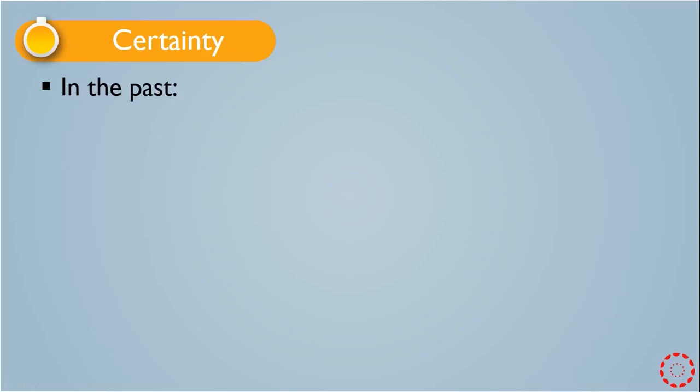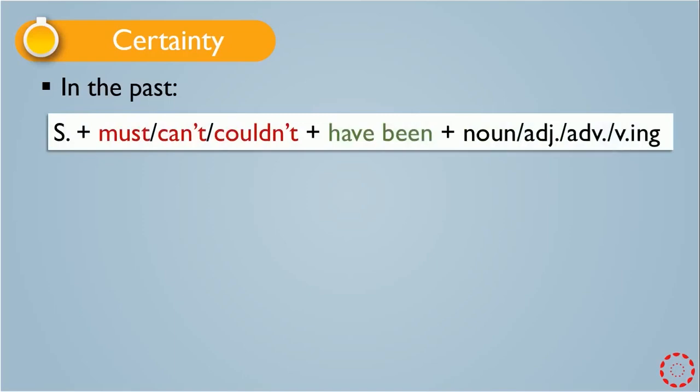And as we said, we have certainty in the present, and also we have certainty in the past time. Also here we have rules for certainty in the past. We have subject at the beginning, and then we use must, can't or couldn't for certainty in the past, and they are followed by have been.